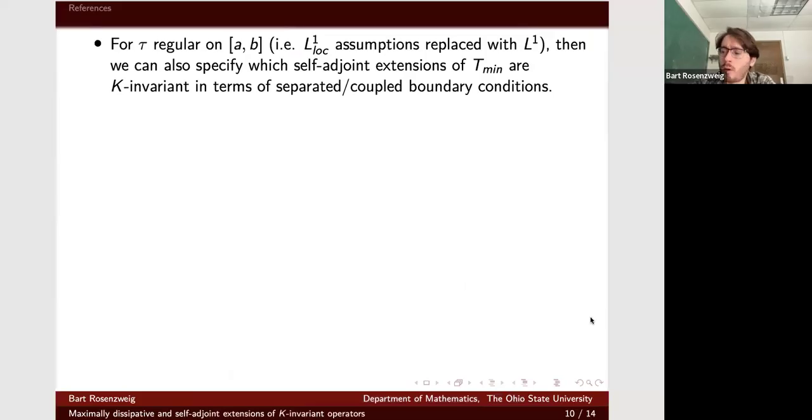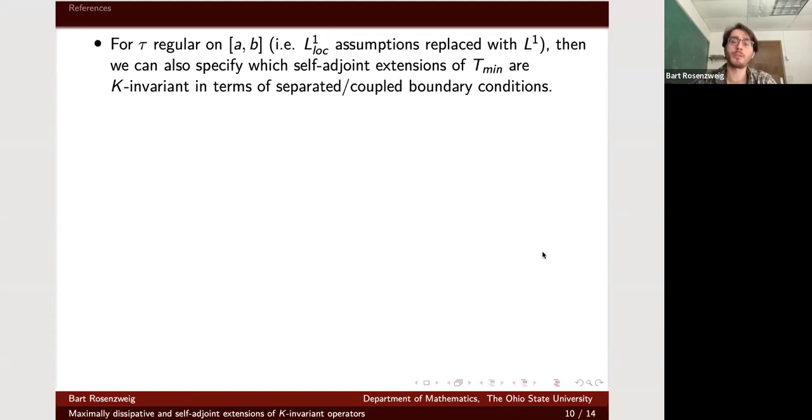Okay, so one of our last important theorems is this. We have this abstract result that parameterizes all the K-invariant self-adjoint extensions of operators in terms of the auxiliary operator B coming from Birman-Krein-Vishik theory. For this concrete case, we just did the regular setting, where the coefficient functions were assumed L1 log, just make them L1 now.